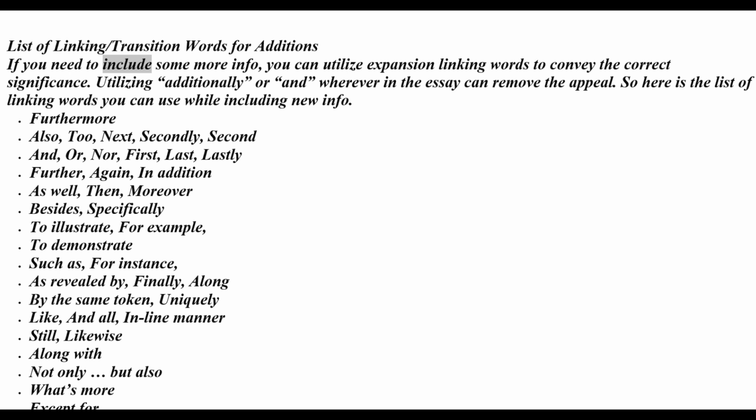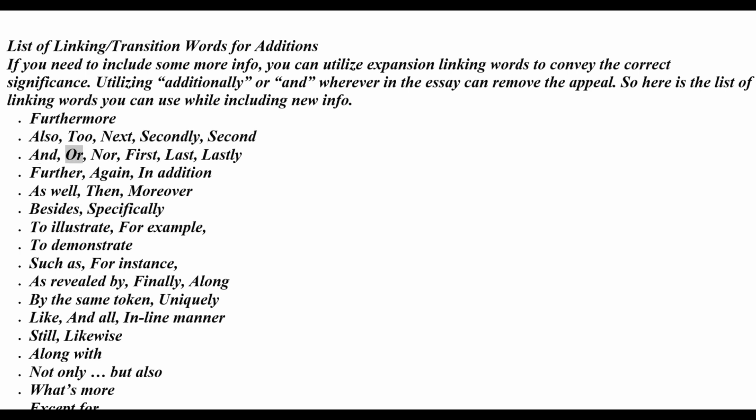If you need to include some more info, you can utilize expansion linking words to convey the correct significance. Utilizing additionally or and wherever in the essay can remove the appeal. So here is the list of linking words you can use while including new info. Furthermore. Also, to, next, secondly, second.